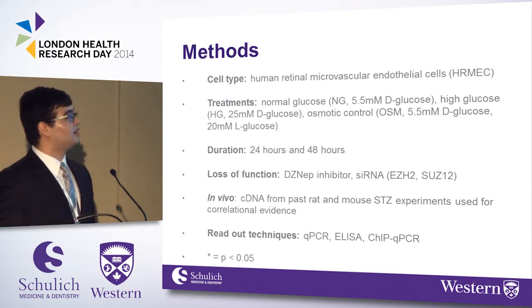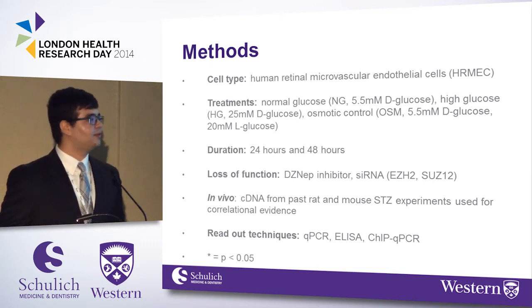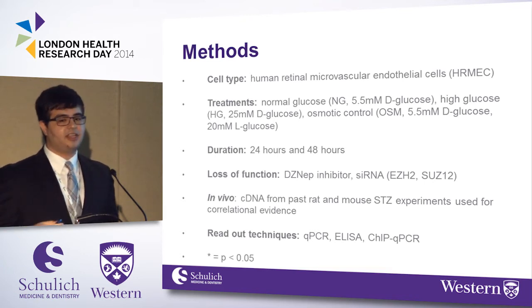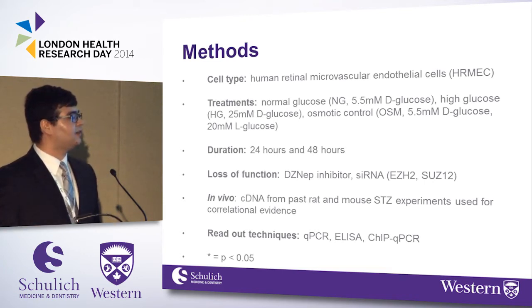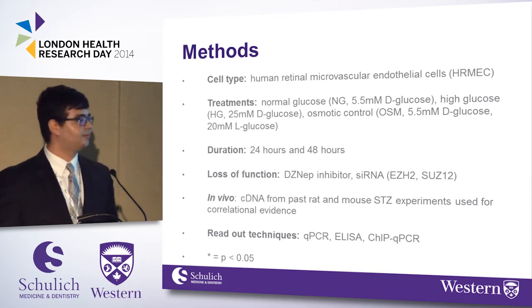I've also done some loss of function studies using a chemical inhibitor as well as silencing RNA. I've looked at cDNA from past rat and mouse experiments for correlational evidence, and my readout techniques will be reverse transcription, quantitative PCR, as well as some ELISA and some ChIP qPCR. And if you see a star, that just means the p-value is less than 0.05.